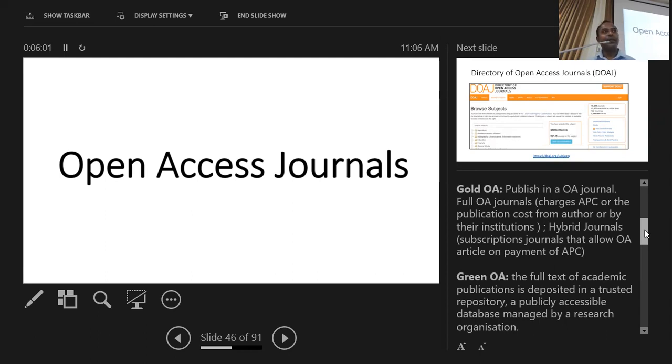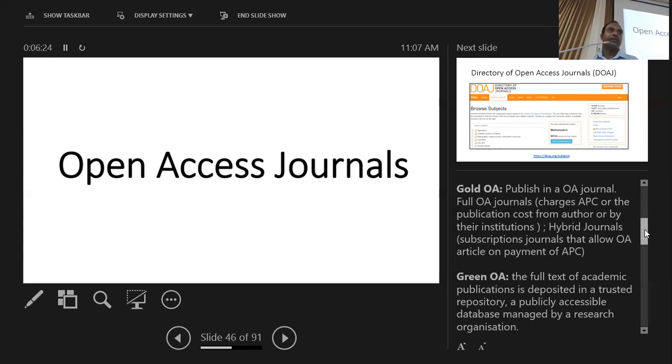Still, it depends whether you publish your paper in a repository in the preprint format. Preprint format means that it has not been peer reviewed, so it is the draft of your manuscript. You can upload it. Otherwise, after the peer review, you make modifications and you can upload it.